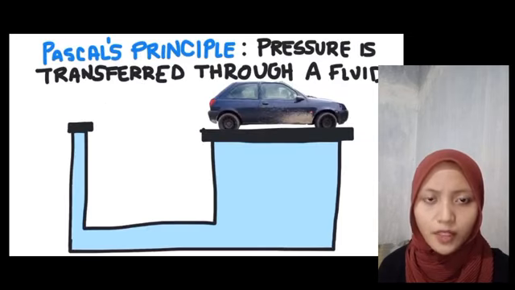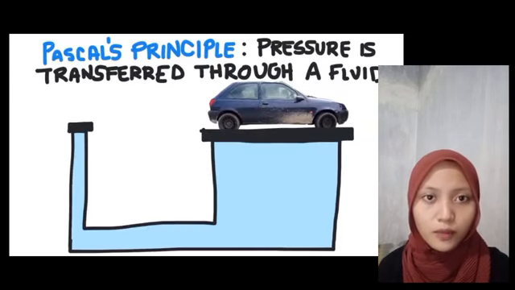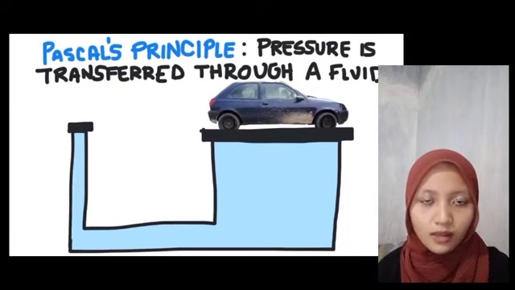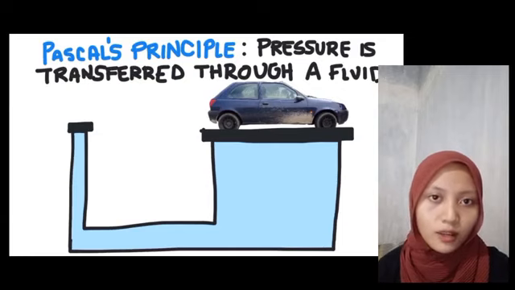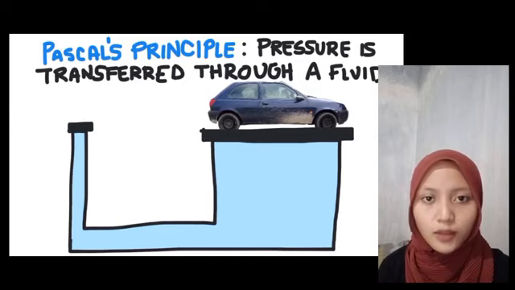Now, Pascal's principle is the idea that pressure is transferred through a fluid, and that the area over which the force of the fluid is applied is a significant factor. Pascal's principle explains how a hydraulic lift works.